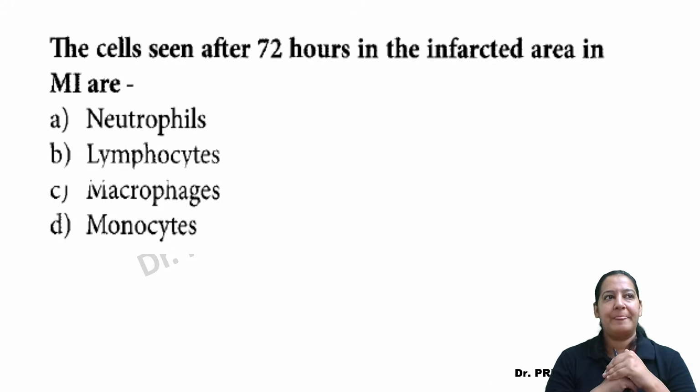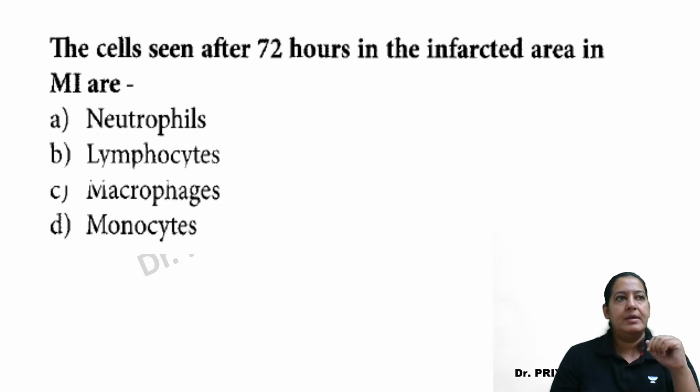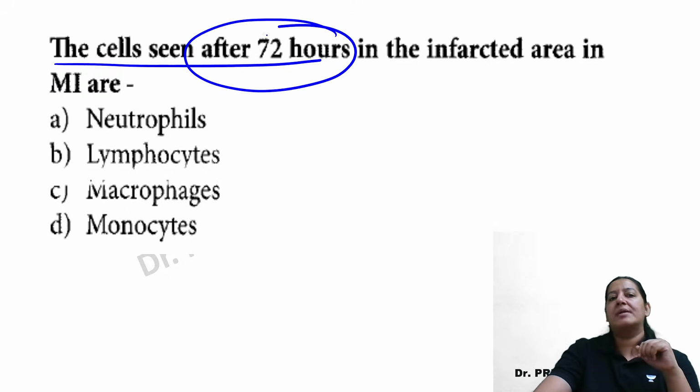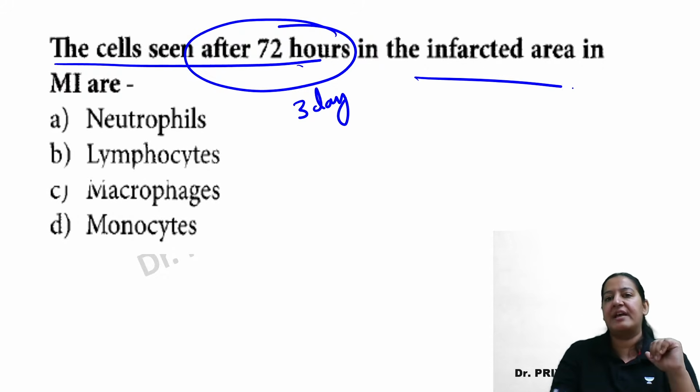Can you tell me the next question in front of you? It is in front of you. What is the answer? The cells seen after 72 hours. Tell me the name of the cells seen after 72 hours. 72 hours मतलब क्या होता है? 3 days. Tell me the cells seen after 3 days in the impacted area.